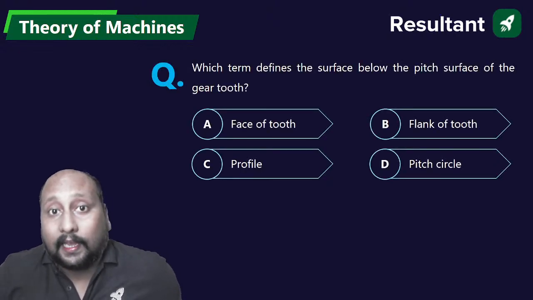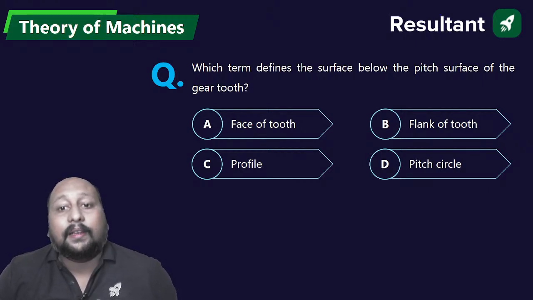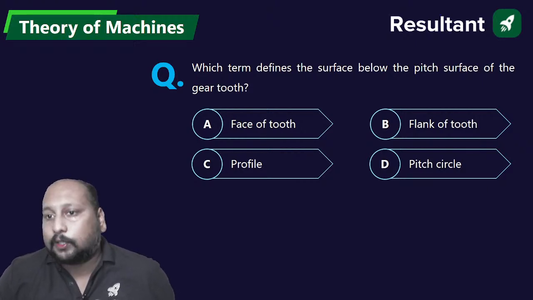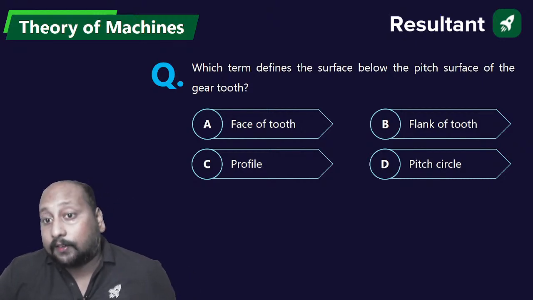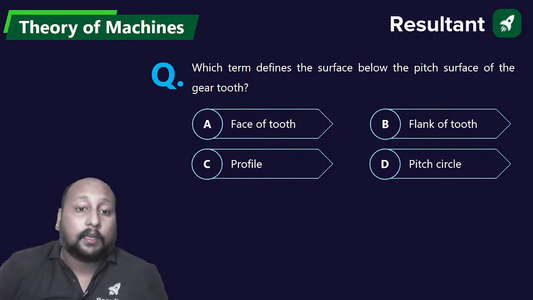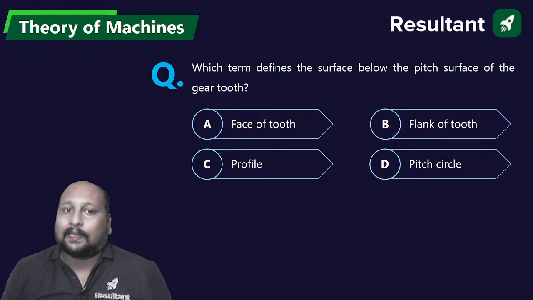Now let's try to take some questions from gears and gear trains. Which term defines the surface below the pitch surface of the gear tooth? Face of the tooth, flank of the tooth, profile, or pitch circle?